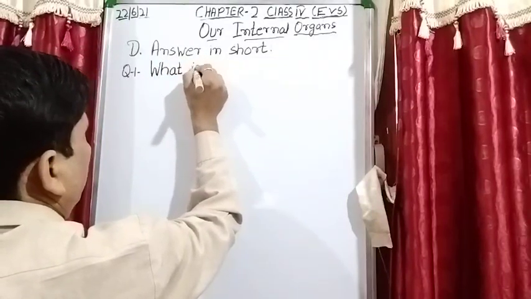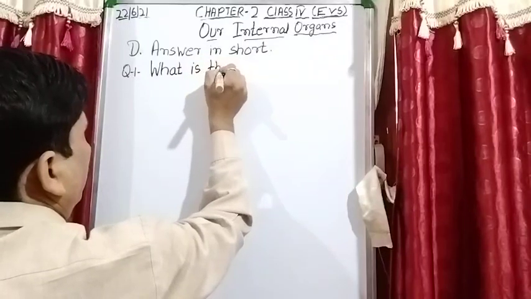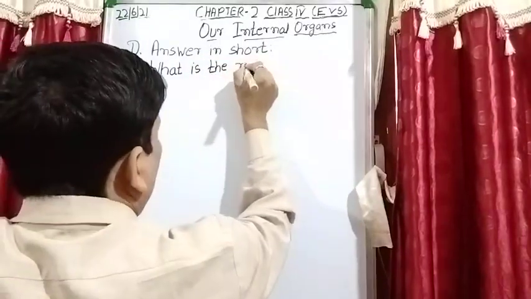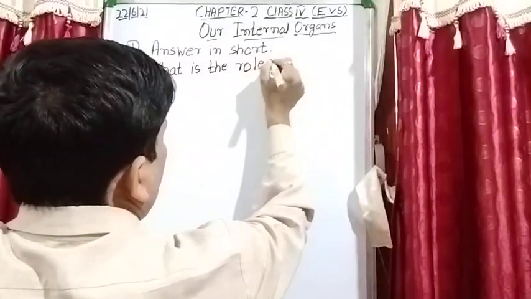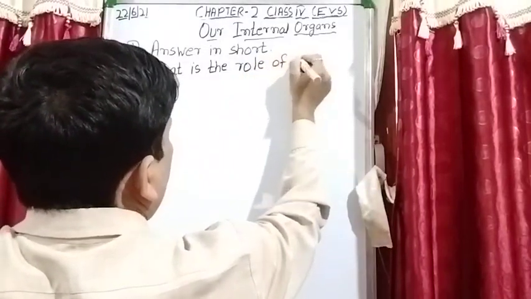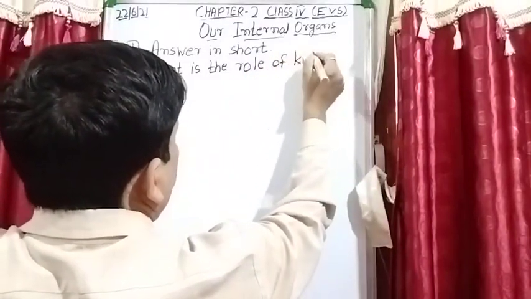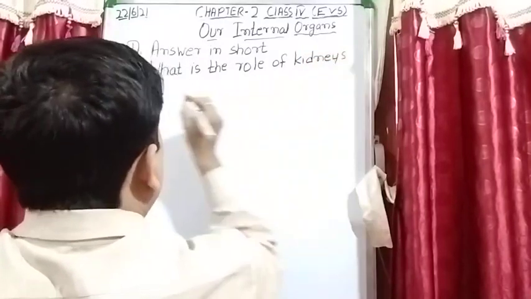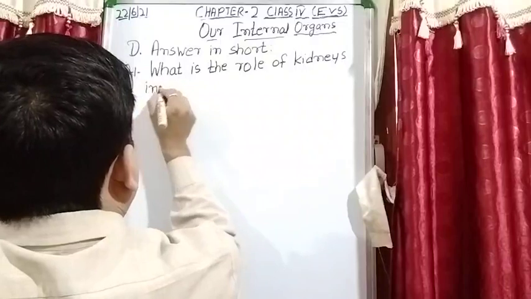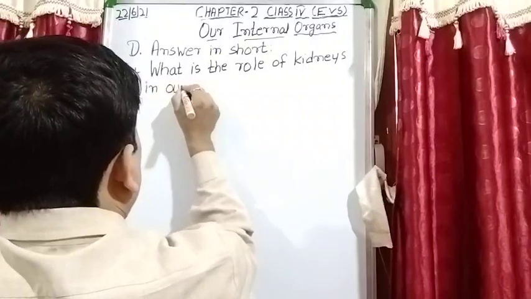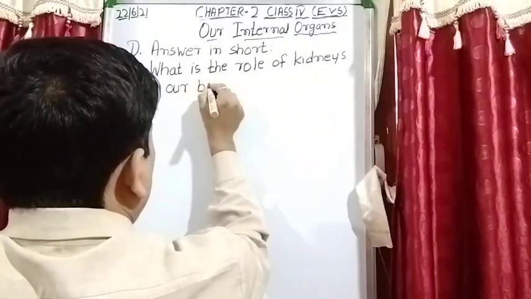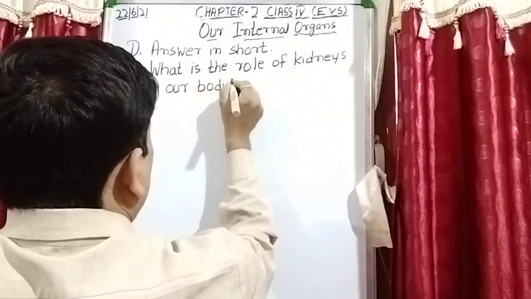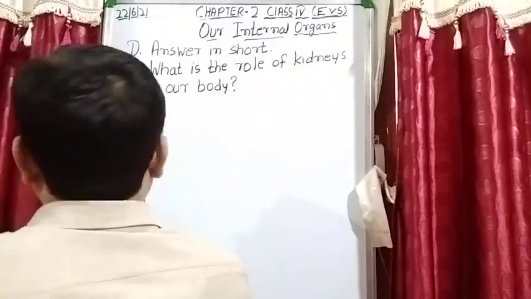What is the role of kidneys in our body?